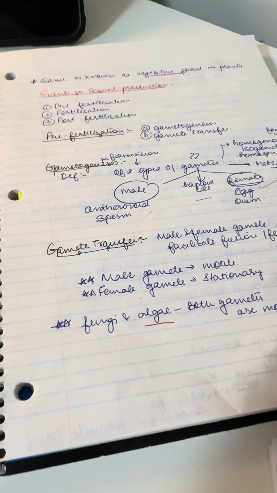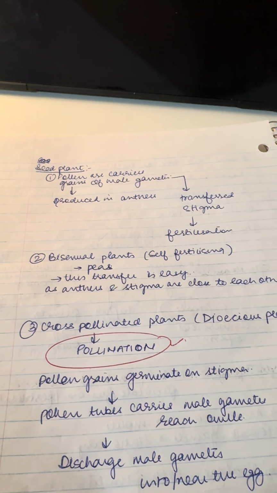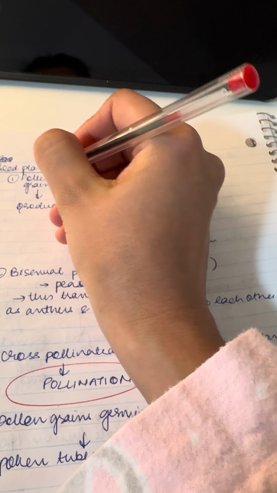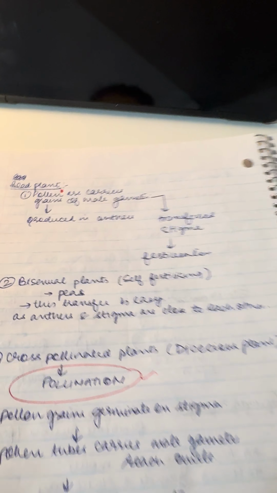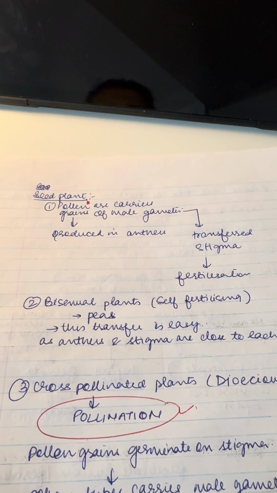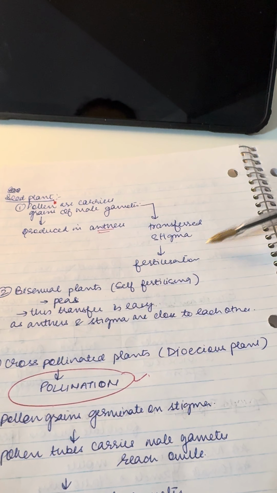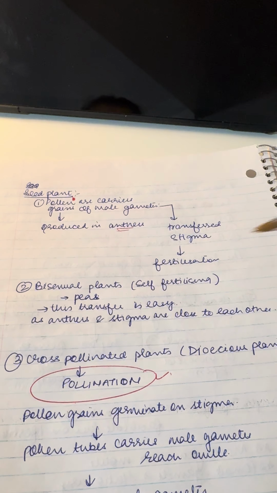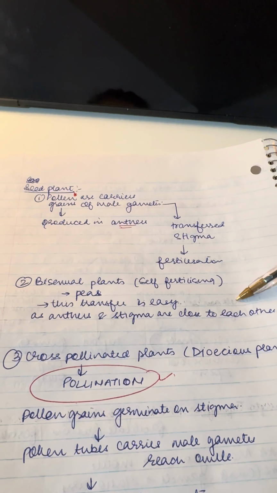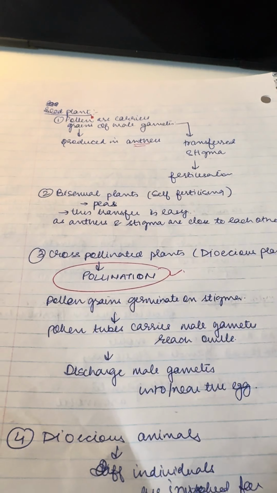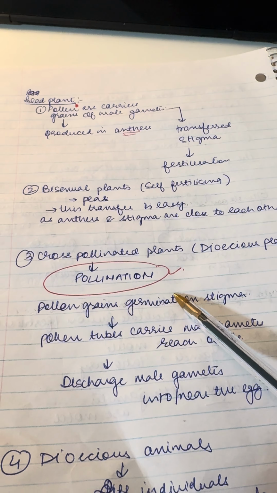Then they ask what happens in case of a seed plant. You have to remember this, it's a good MCQ question as well as viva question. Pollens are basically the carriers of male gametes, and where are they produced? They are produced in anthers, and they are transferred to stigma, and that leads to fertilization. But in bisexual plants which are self-fertilizing like peas, this transfer is very easy because anther and stigma are very close to each other. Then we have a term called pollination.